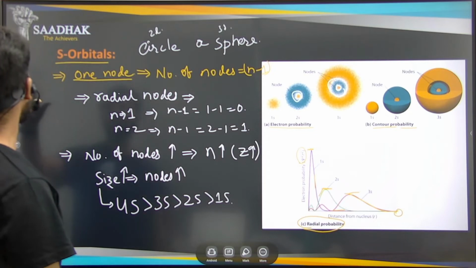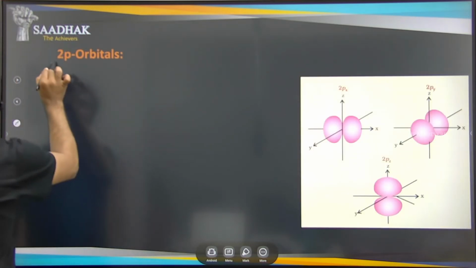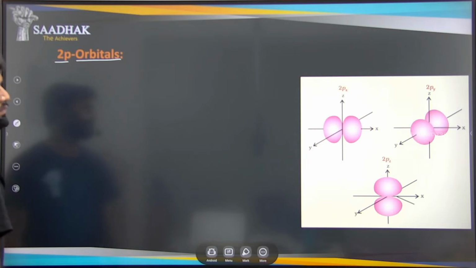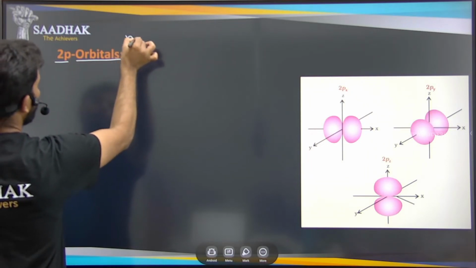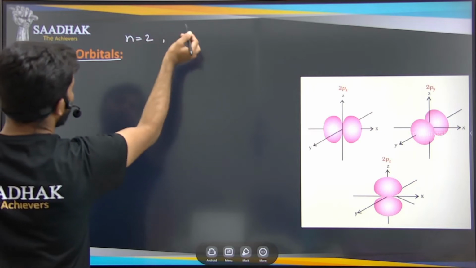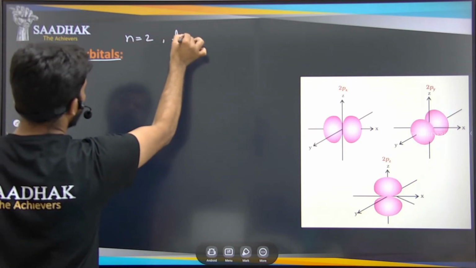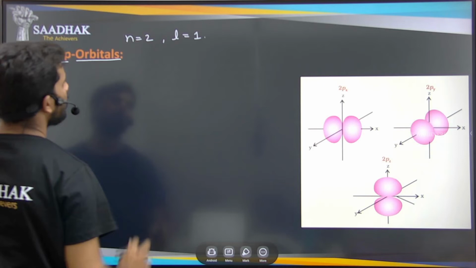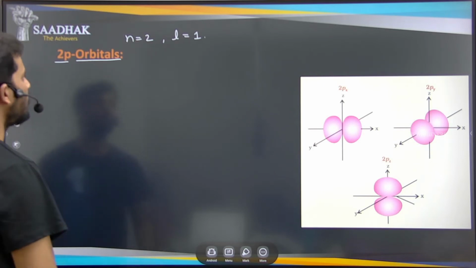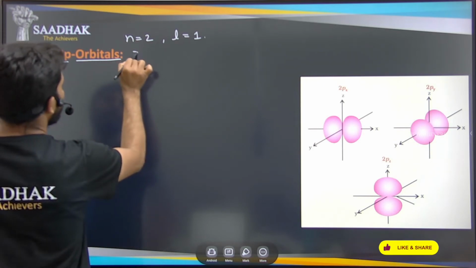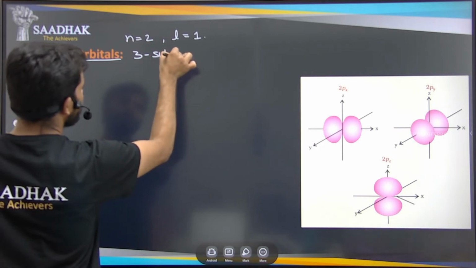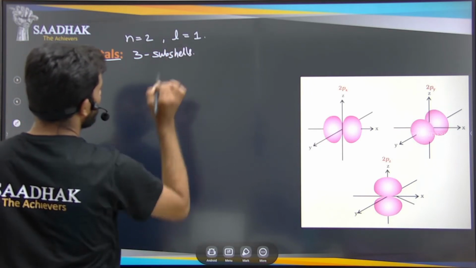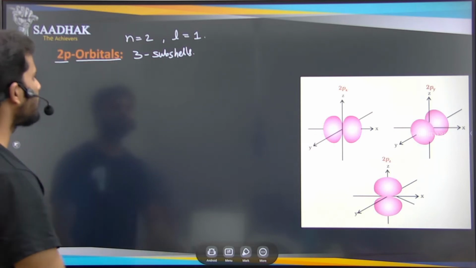Next we have the 2p orbital. Here the n value is 2, and the p, the azimuthal quantum number, is l equals 1. So this p orbital has three subshells. What are the subshells?